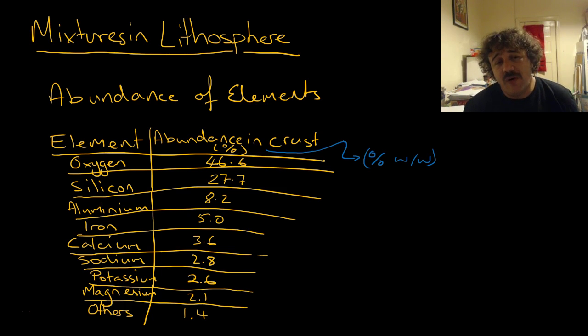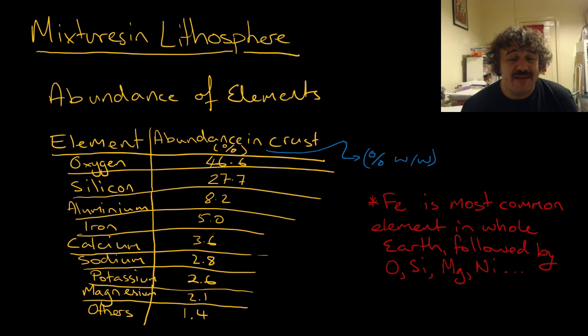Essentially, what is actually the lithosphere made up of? Well, it's made up of about 46% oxygen and 27% silicon and aluminium, and you see a bunch of metals. And what you'll notice is that a lot of these metals are mined out of the ground, because that's where they come from. Iron is the most common element in the whole Earth, and it's followed by oxygen and silicon and magnesium and nickel. The core of the Earth is essentially iron and nickel, but the lithosphere, oxygen wins that race.